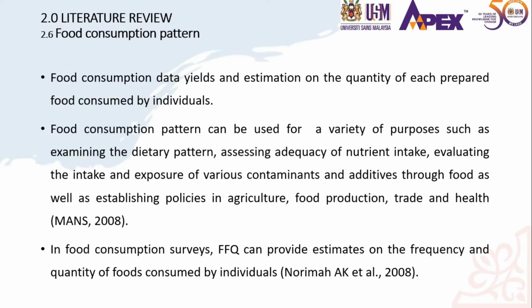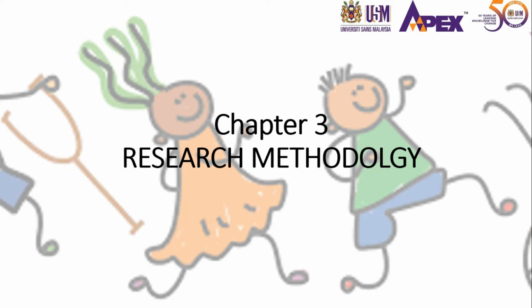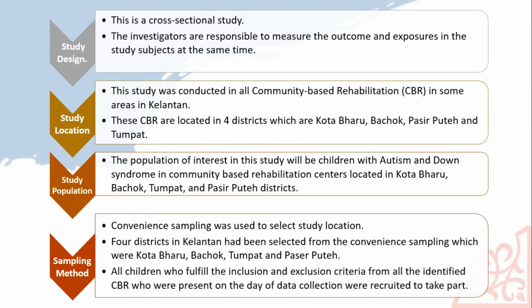For the food consumption pattern, as is well known, there is a variety of approaches used for examining the dietary pattern, and the FFQ can provide estimates on the frequency and quantity of foods consumed by individuals. So moving on to chapter 2. For the study design, it is a cross-sectional study. For the study location, it was conducted in CBRs in some areas in Kelantan, 4 districts which are Kota Baru, Bachok, Pasir Putih and Tumpat.